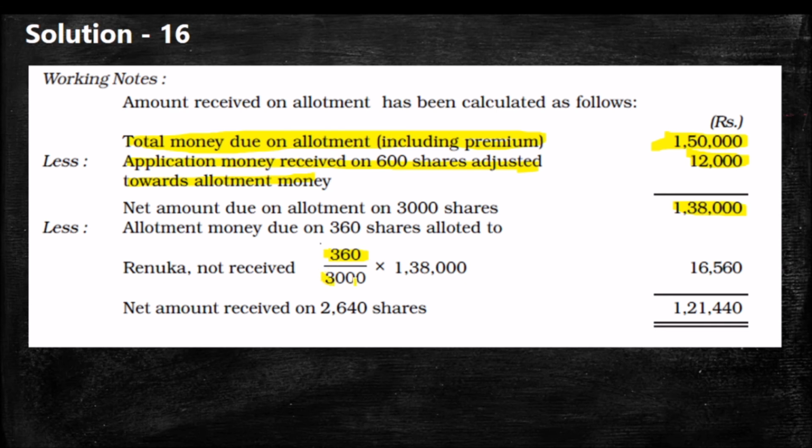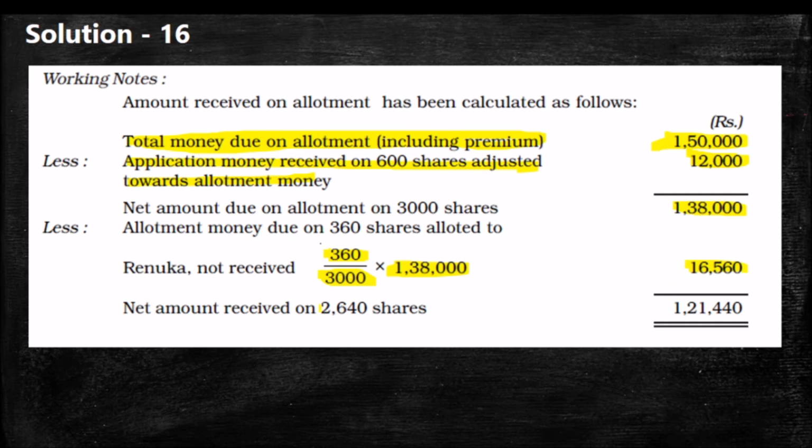So 360 divided by 3,000 into 1,38,000. Out of these 3,000, Renuga took 360 shares, and from this allotment money, after adjusting the application money, what is the amount in arrear by Renuga? So we will get 16,560.